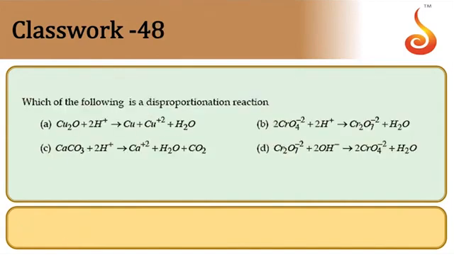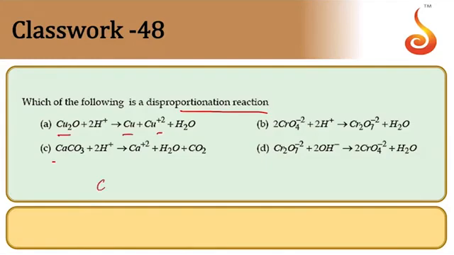Next one. Which of the following is disproportionation reaction? Same element must undergo oxidation and reduction. If you see options B, D and C, we don't have same element in two different products. But if you see option A, copper is there in two places.